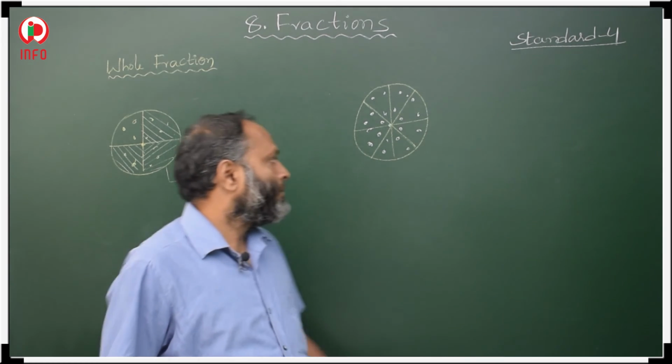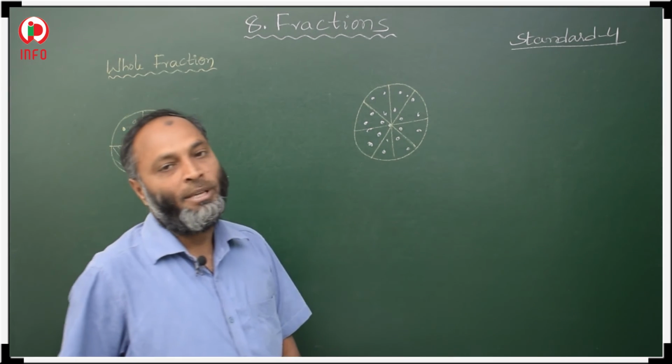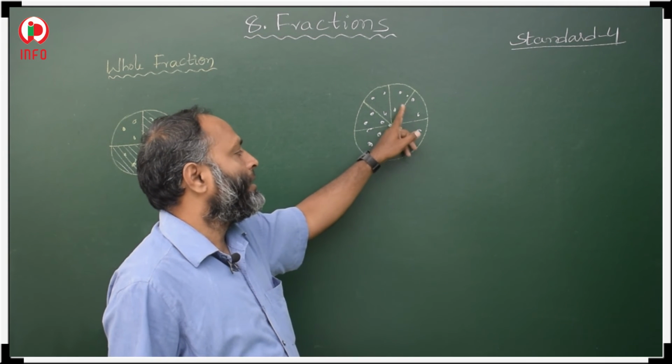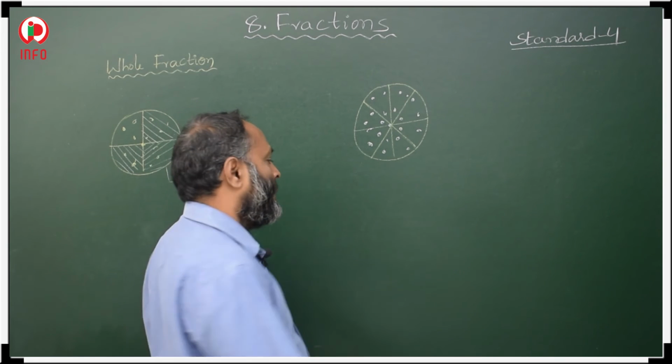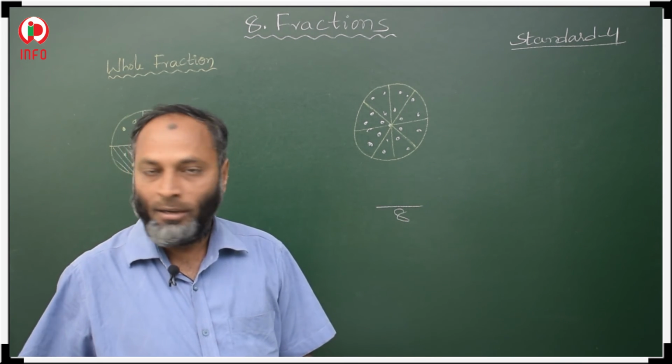Here, in this second pizza, let's first count how many pieces we made. First, second, third, fourth, fifth, sixth, seventh, eighth. Total 8 pieces were there. How many pieces are there? 8 pieces. The total pieces we have to take in the denominator.